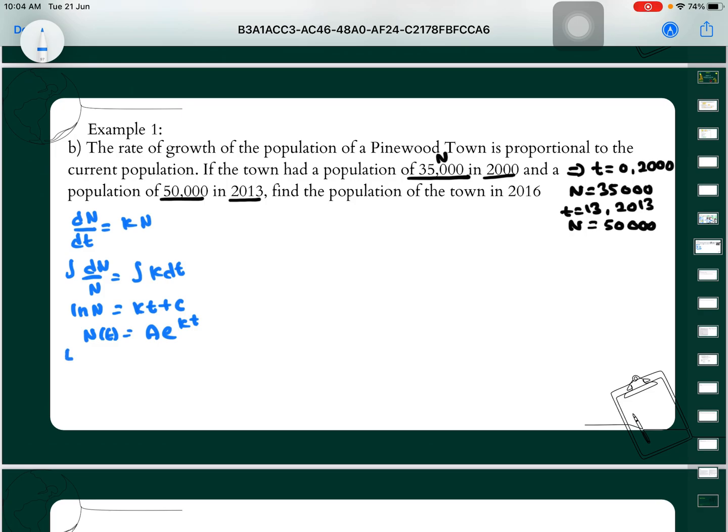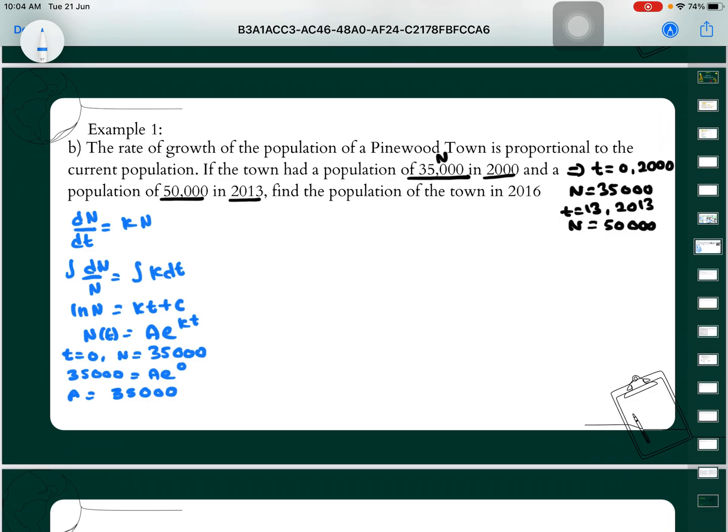So at t equal to 0, your n is equal to 35,000. So you will get 35,000 is equal to a e power of 0, so a is equal to 35,000, because e power of 0 is equal to 1.